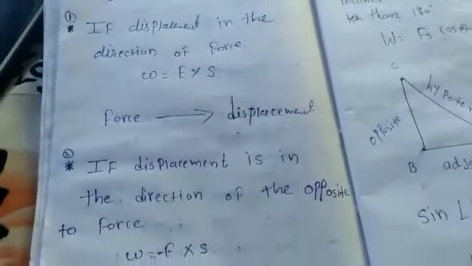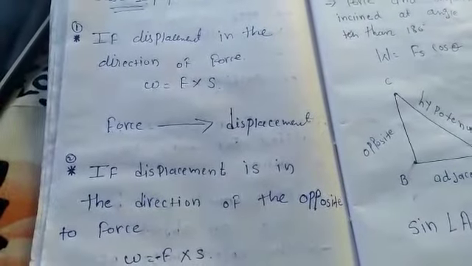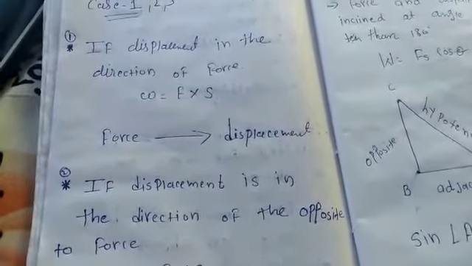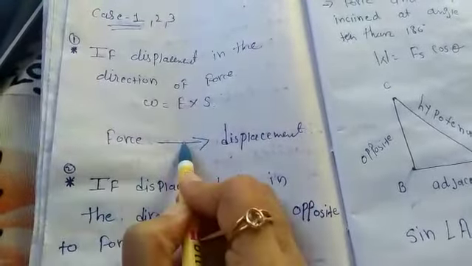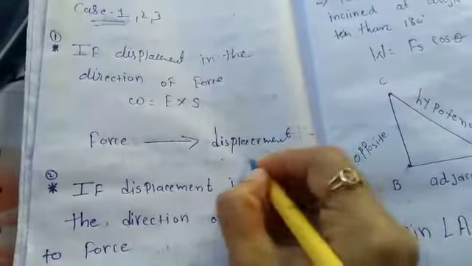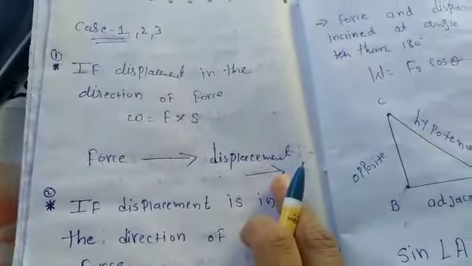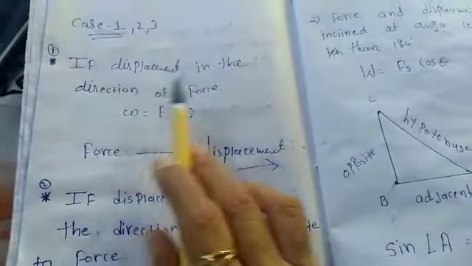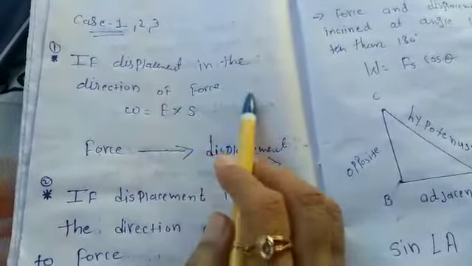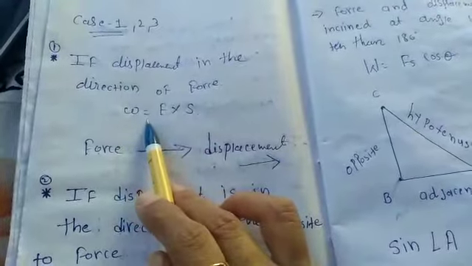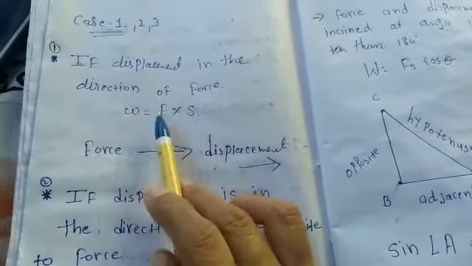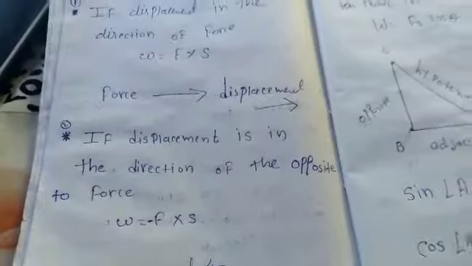Now we are going to understand the cases of it. If the displacement is in the direction of the force, meaning force is applied in this direction, then displacement also moves in the same direction. Right? So if the displacement is in the direction of the force, then W, the work done, is equal to force into displacement.